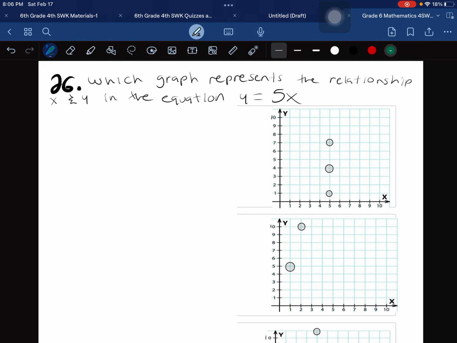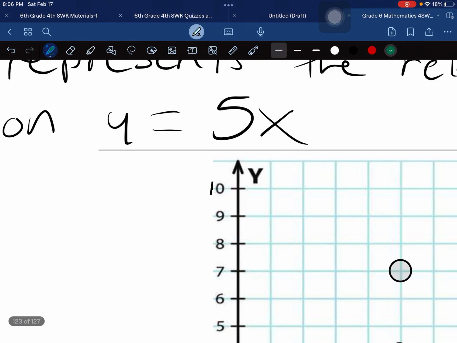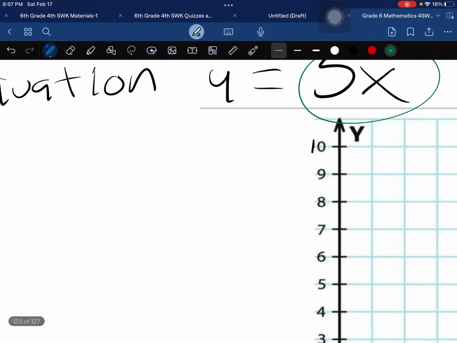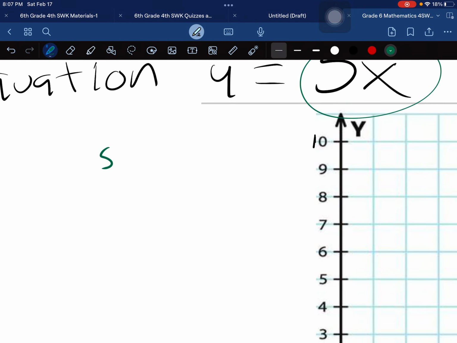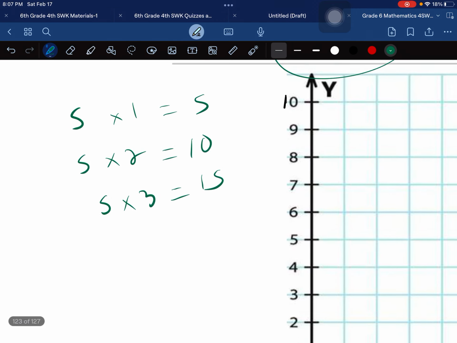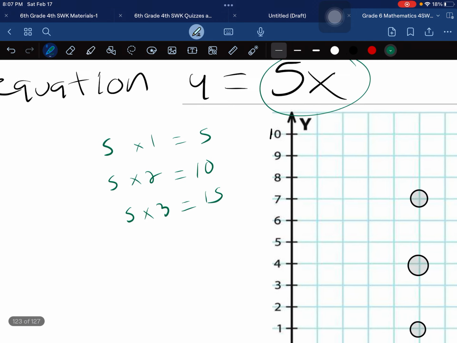26. Which graph represents the relationship of x and y in the equation y equals 5x? Now, we're multiplying by 5, so I can assume 5 times 1, well, that's 5. 5 times 2, that's 10. 5 times 3, 15, and so on, right?